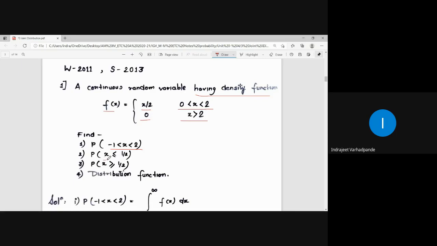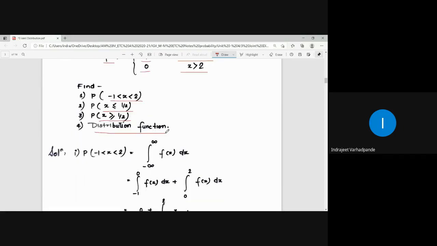We have to find the probability for x less than or equal to half. We have to find the probability for x greater than or equal to half, and also we have to find the distribution function. I hope everybody is now aware of how from the density function we can calculate the distribution function, and from the distribution function how we can calculate the density function, right?